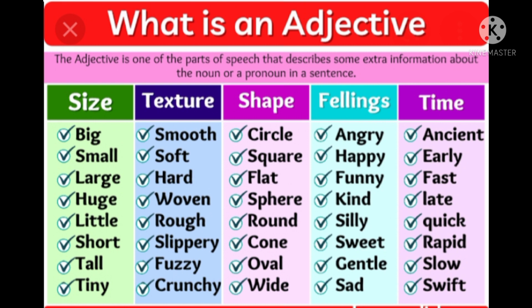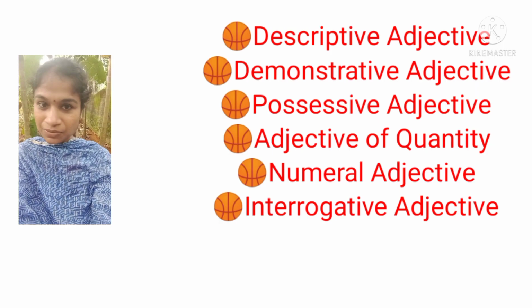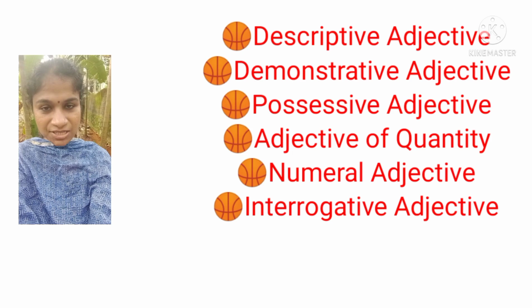Next adjective is angry. So we can make a sentence with that. John plays with angry pets. Then ancient. Those kings lived in ancient period. So here the word ancient describes the word period. Okay. So now you could understand what is an adjective.